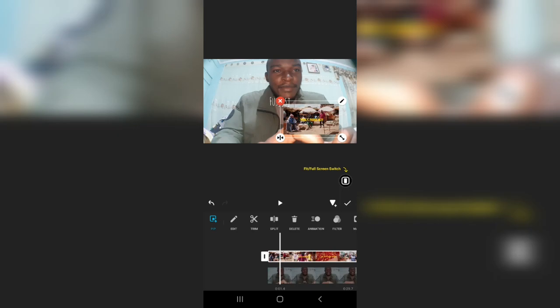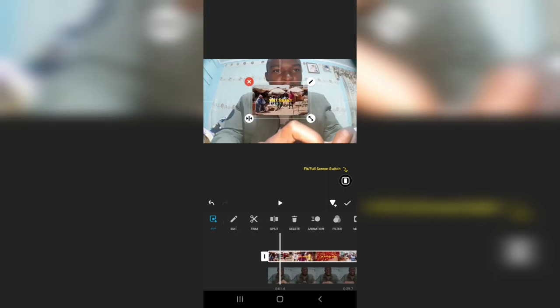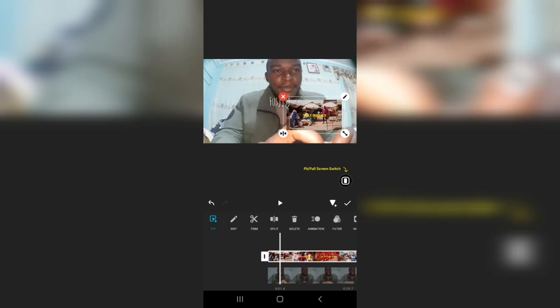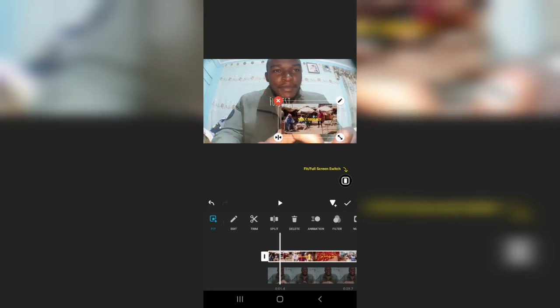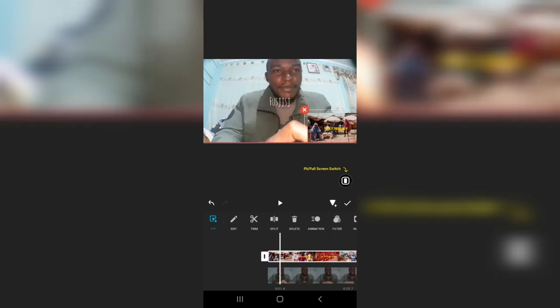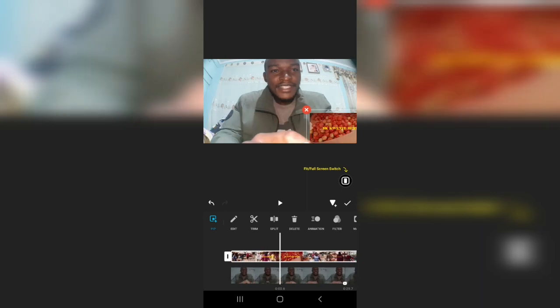Or if you're using something like green screen, you can work on it. Or especially if you are a reactor, the people who react to videos, this is the best way to do it. You place the video wherever you want, whether it's in the middle or on the corners, and work on it. So like this video that I've placed here, if I say mask, no, mask cannot work properly. Chroma.